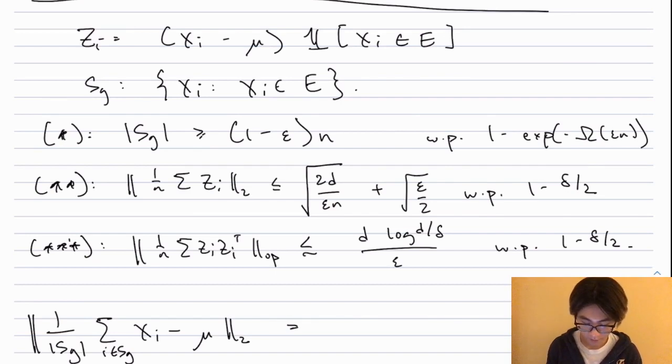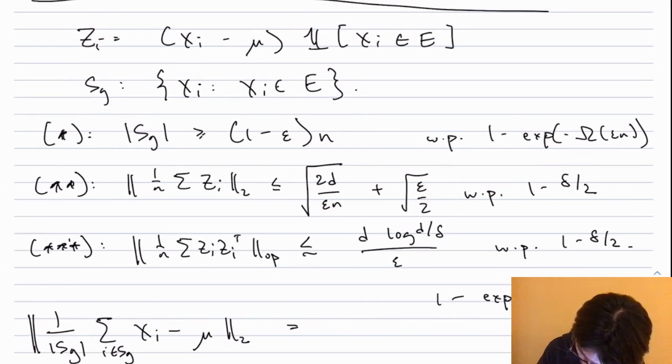First of all, that S sub good is large with high probability. Second of all, that the empirical mean of the Zi's has small norm. And third, the empirical second moment of the Zi's has small spectral norm. So let's condition on all three of these events happening simultaneously. This happens with probability 1 minus exp of minus Omega of epsilon n, minus delta, by union bound. And I claim that given these three conditions, we have everything that we want.